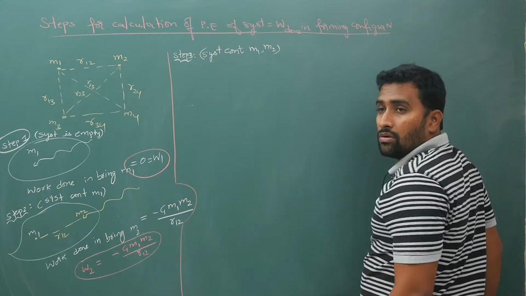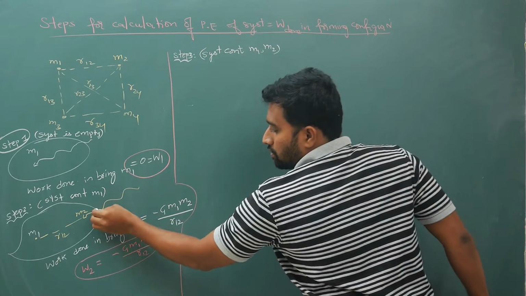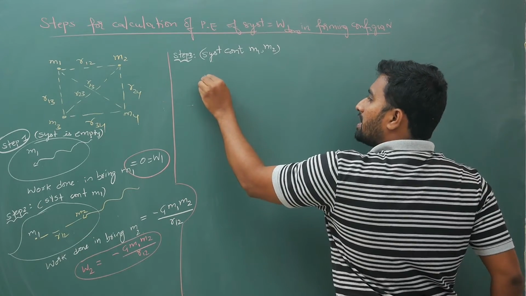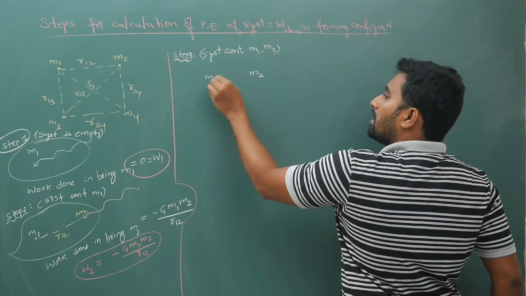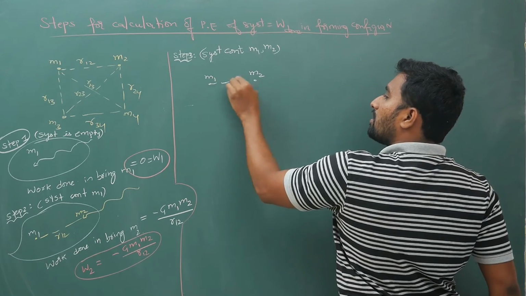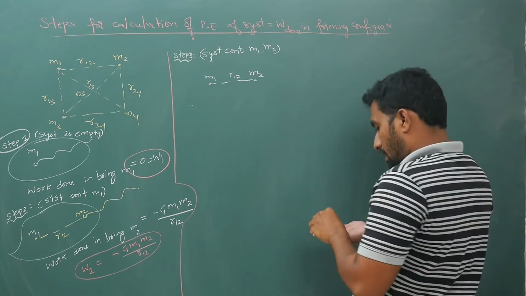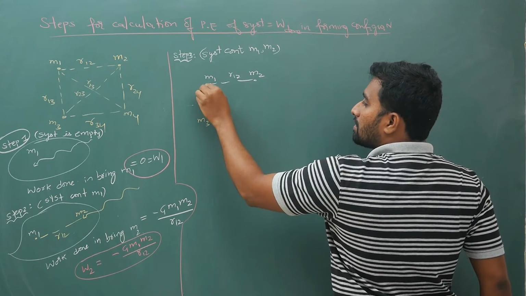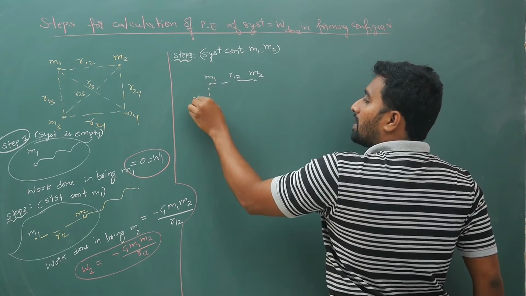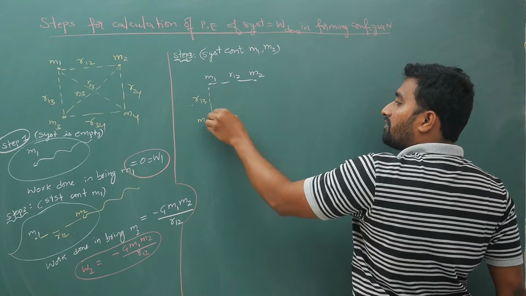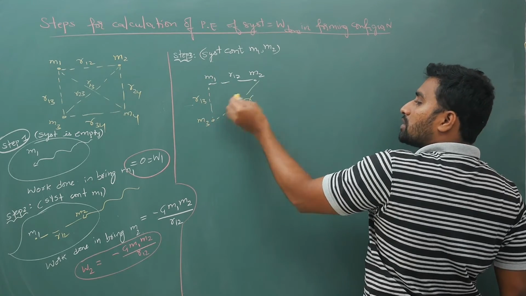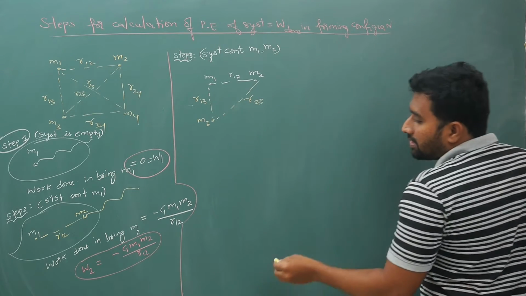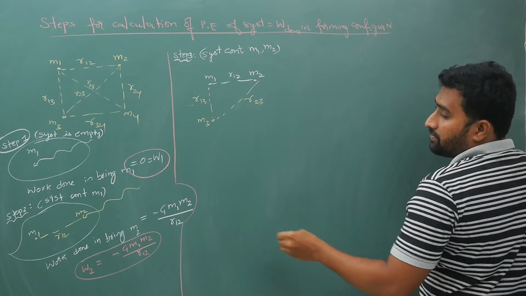Earlier, when bringing m2, you did work against the force of m1. Now when you already have m1 and m2 at a distance of r12 and you are bringing m3 and placing it here, you will do work against the force or field of m1, and you will do work against the field of m2 as well.